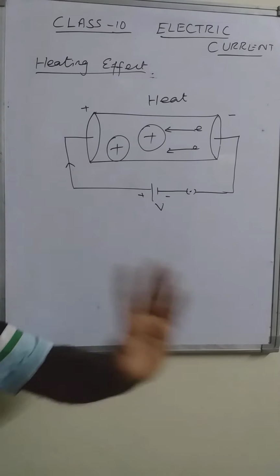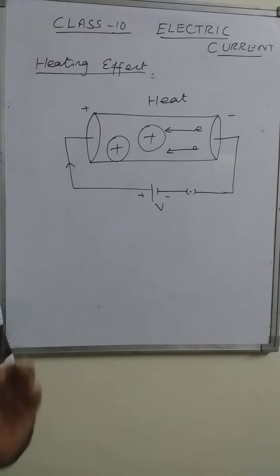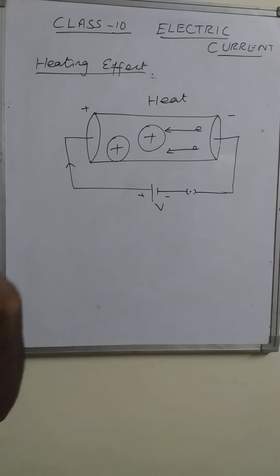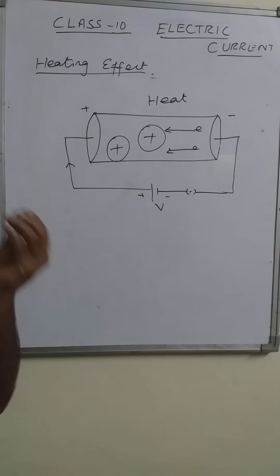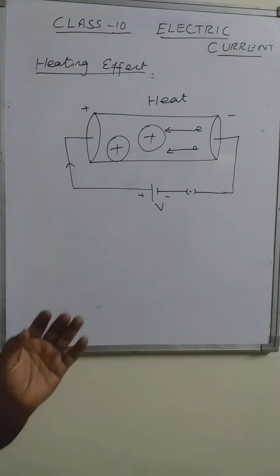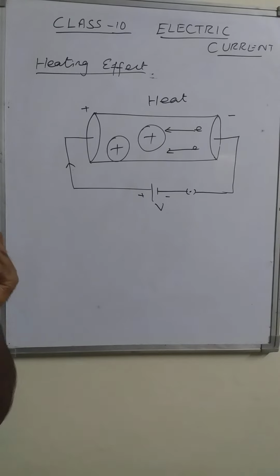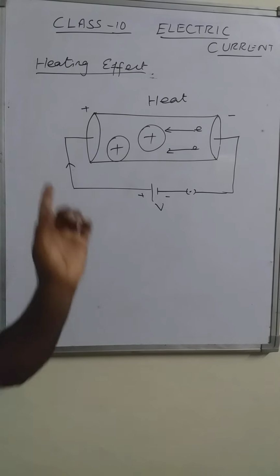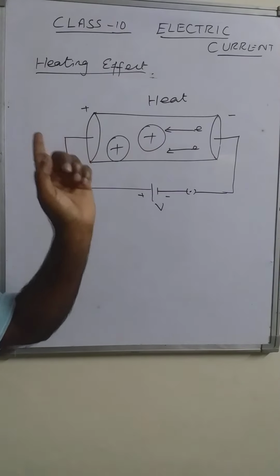We cannot avoid the production of heat. Whether it is a good conductor or poor conductor, in all conductors, if the electric current is flowing, definitely heat will be produced.